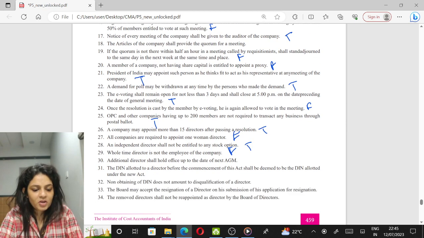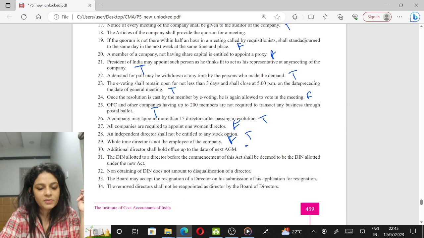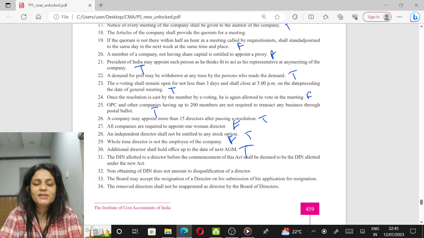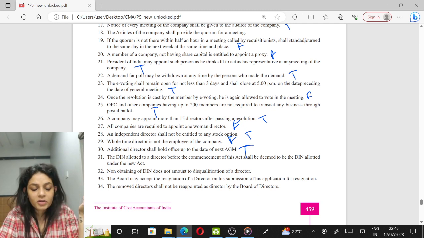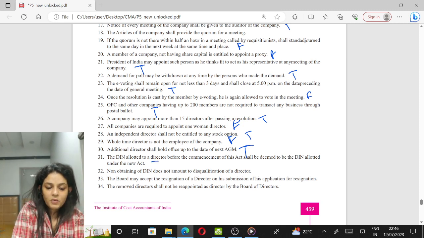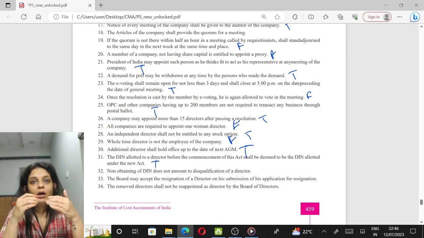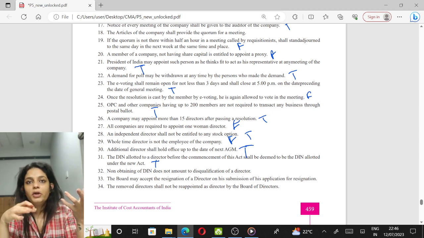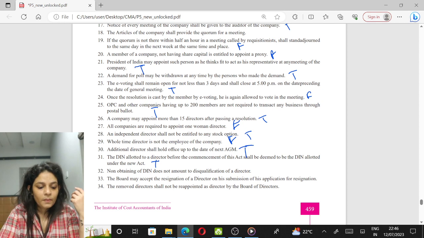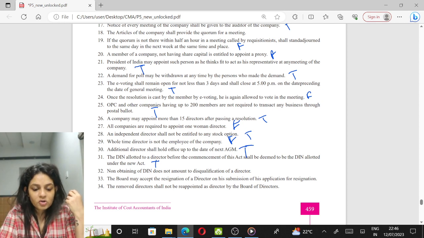An additional director shall hold office up to the date of the next AGM. True. Once he is appointed, till the next AGM, he shall continue to hold the office. The DIN allotted to a director before the commencement of this Act shall be deemed to be the DIN allotted. True. If a person has already obtained DIN under the old Act, he does not have to renew or get a new DIN. Non-obtaining of DIN does not amount to disqualification. This is false because it is a disqualification of a director.